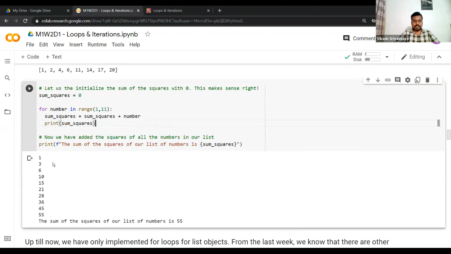As you can see, in the first iteration the sum of squares is 1, then 3, then 6, then 10, 15, 21, 28, 36, 45, 55. Now one important thing is this print statement is outside the for loop.